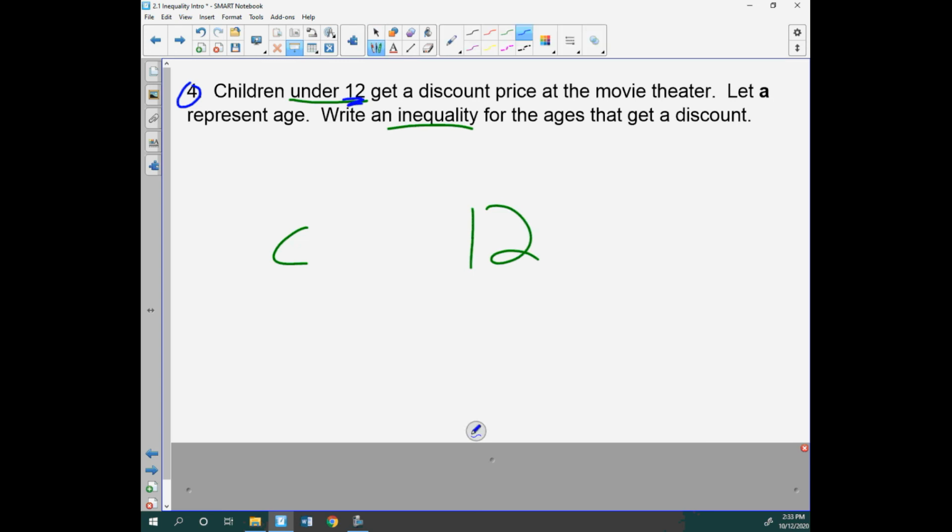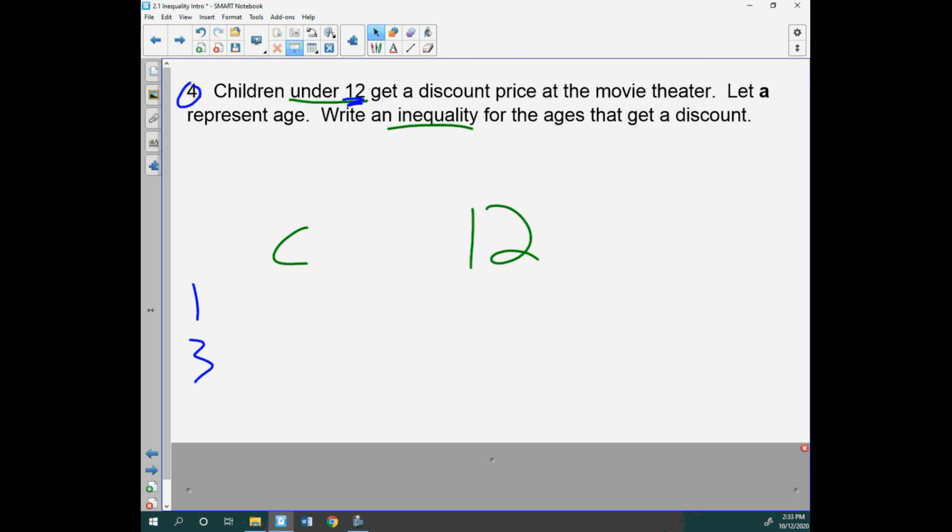Okay? Now, like I said, I like to put the numbers on this side that satisfy that equation. Who gets the discount? A 2-year-old would get the discount. My 1-year-old little son, he would get a discount. My 3-year-old little daughter at home, she would get the discount too. They're so precious and I love them so much. And they're saving me money at the movie theaters, all right?